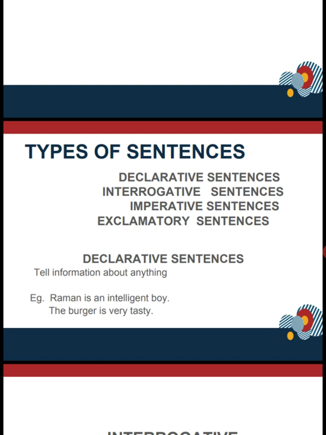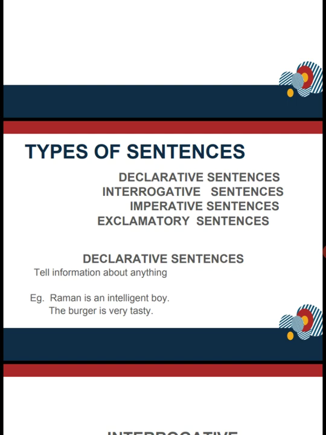Declarative sentences tell information about anything. Suppose, Raman is an intelligent boy. So what information? Intelligent boy. About whom? Raman. It is giving information about the person. It can give information about anything, that is person or thing or an object, whatever it is.